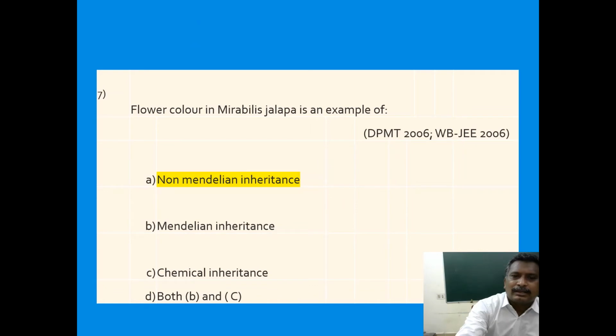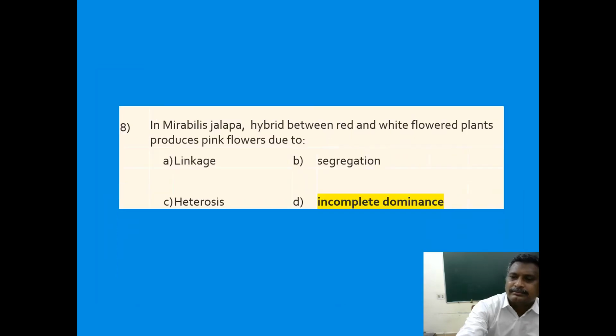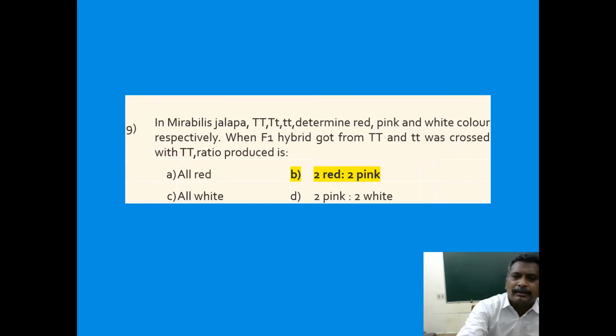Finally, pink flowers develop here. Flower color in Mirabilis jalapa is an example of non-Mendelian inheritance because the F1 hybrids do not get the characters of their parents. In Mirabilis jalapa, a hybrid between red and white flowered plants produced pink flowers due to incomplete dominance. In Mirabilis jalapa, capital T capital T, capital T small t, and small t small t determine red, pink, and white color respectively.